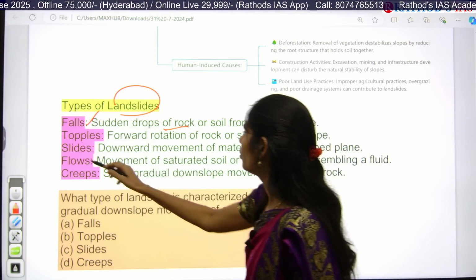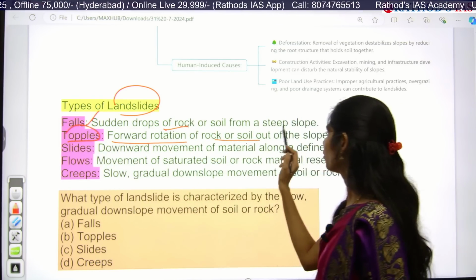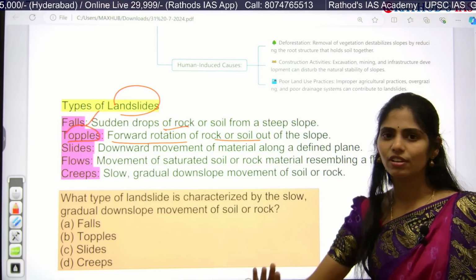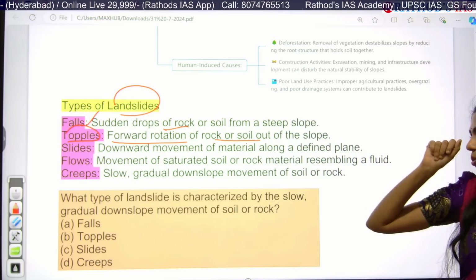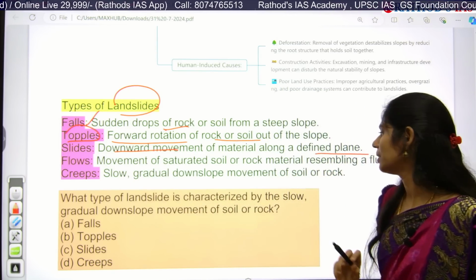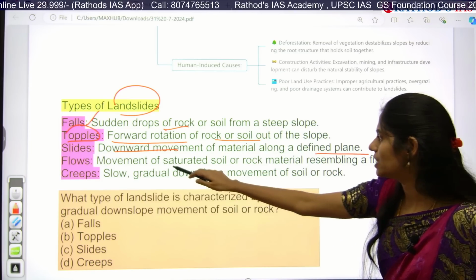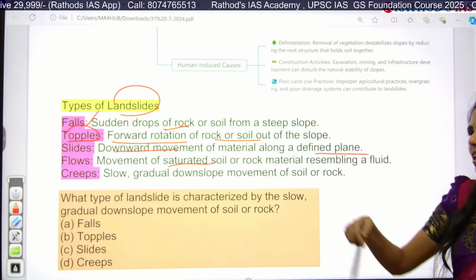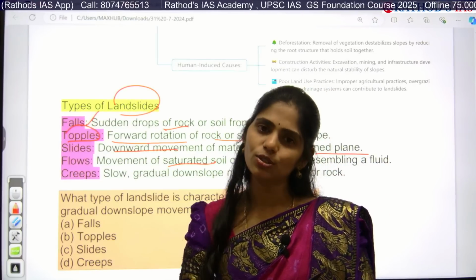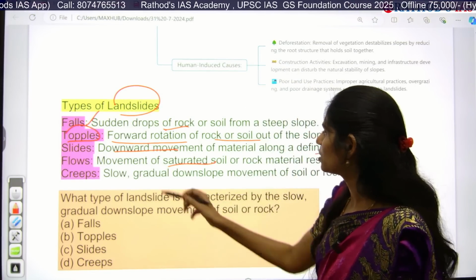Next one is topples. Topples is the forward rotation of rocks or soil out of the slope as they are falling, so rotation will be happening. That is called topples. And slides is nothing but the downward movement of material along a definite plane. And flows is nothing but saturated soil. Saturated means soil is mixed with water and becomes like a slurry, so it will be very slippery. That is called flow.